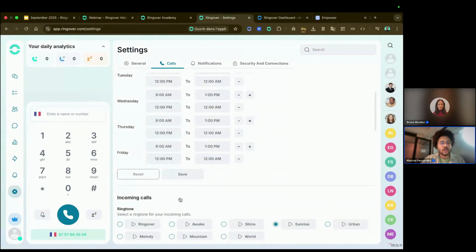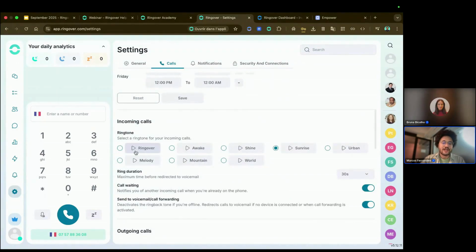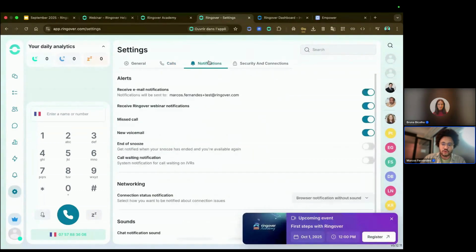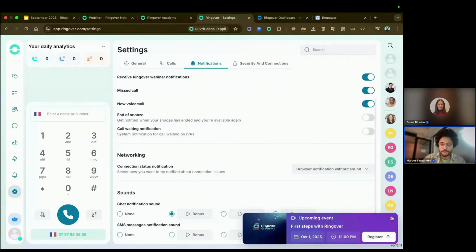For the incoming calls, you also have now the title of the sound that you are choosing. So you can see clearly which sound you are choosing for your ringtone or for your notifications as well.